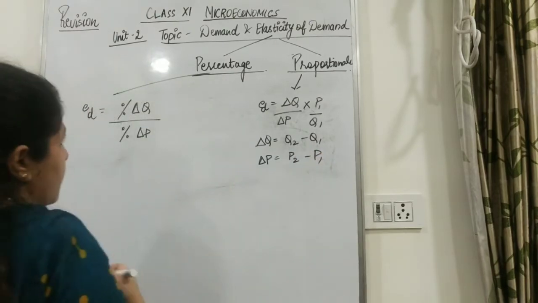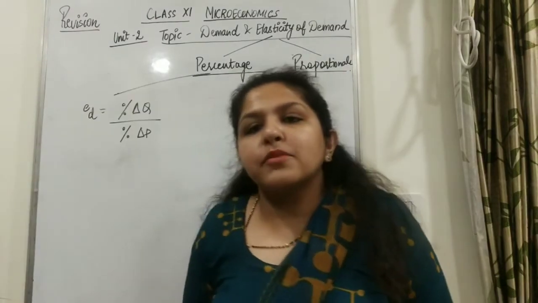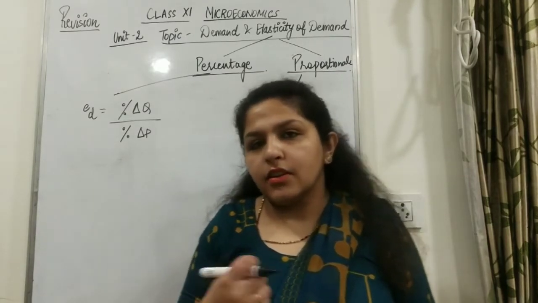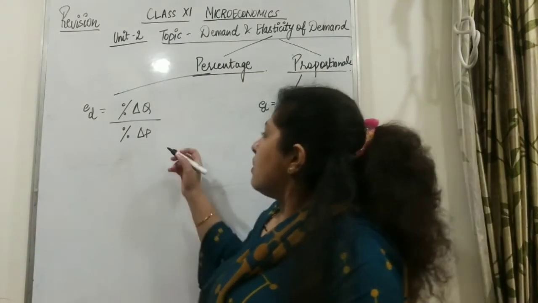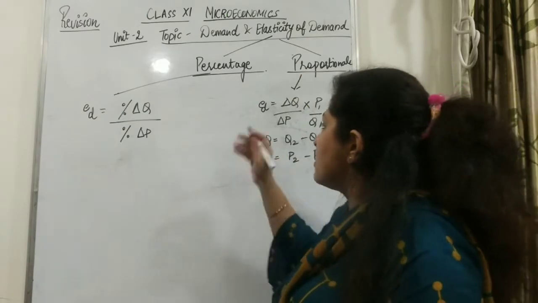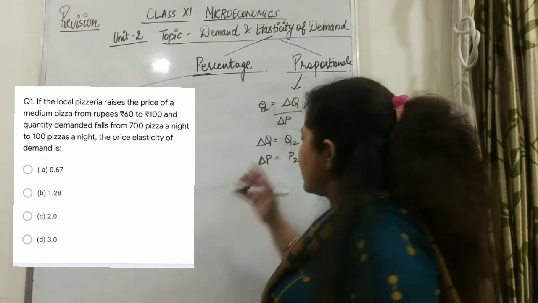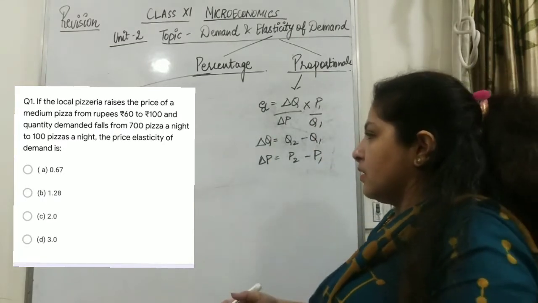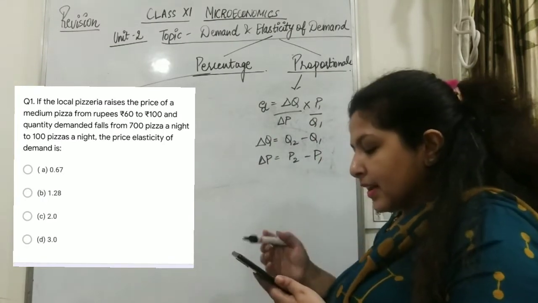So let's start with one question each. I'm solving the questions which I gave in your class test also. So let's do one question on the proportion method first. I gave some example of the pizzeria, right? You can have a look at the question.